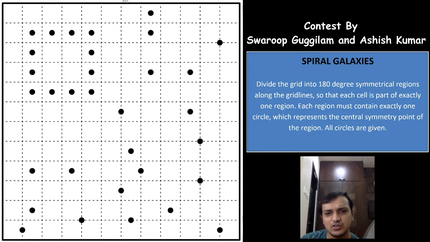Spiral galaxies is very difficult to have a theme in it, right? Having a theme puzzle in a spiral galaxy is really difficult, because it is very difficult to form the regions in such a way that you even have the themes in the black circles. But as you can see, the theme here, it's a very good theme, I would say. A box, 4 into 4 cell box here at the top left of the grid, and all the other galaxies at the bottom right. So such kind of puzzles are very difficult to create.